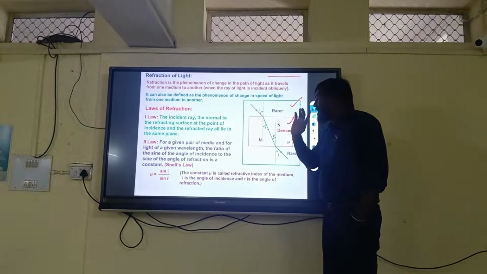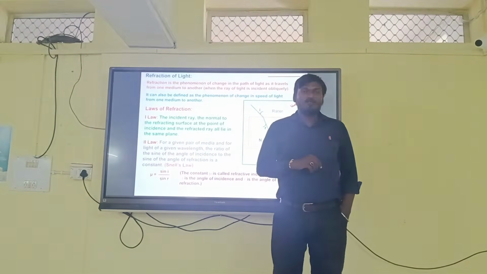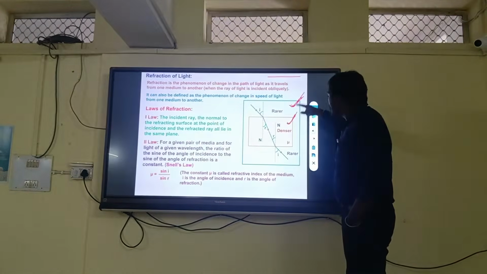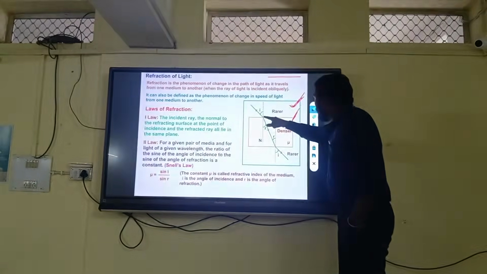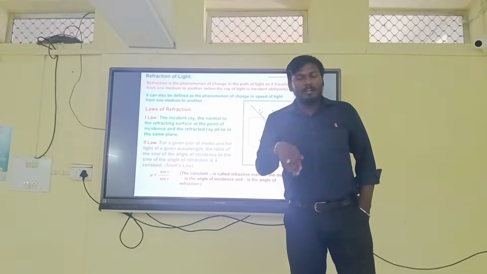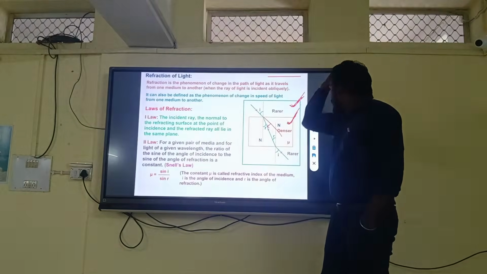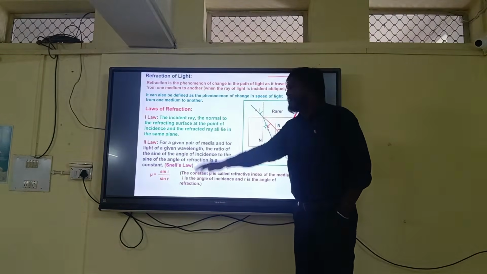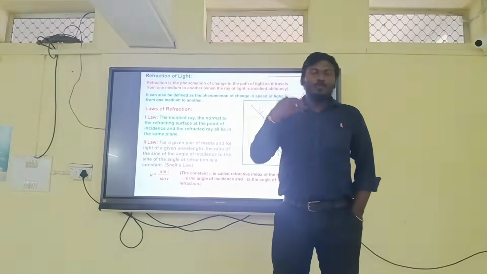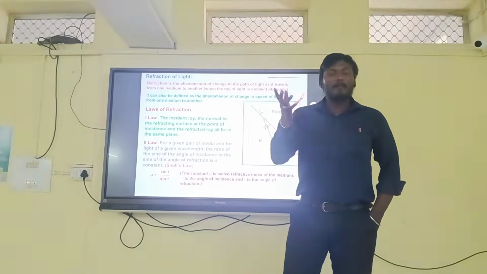And that deviation depends on what the two mediums are. If the mediums are the same, then there is no deviation. If the mediums are different, then there is a difference. If it is going from a rarer medium to a denser medium, then it goes away from the normal path, the natural path of light. This phenomenon is called refraction. Now, it is written here that refraction is the phenomenon of change of path of light as it travels from one medium to another medium with different density. The density must be different. So the mediums must be different.